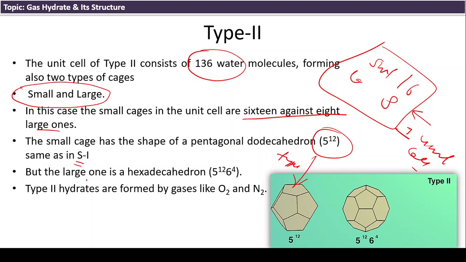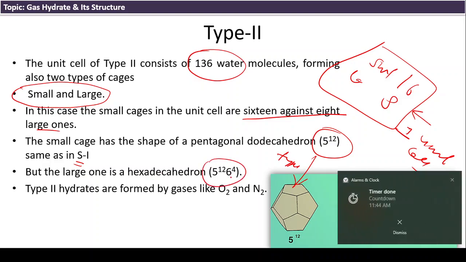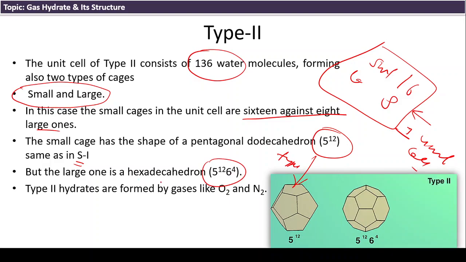But the large cage is a hexadecahedron, meaning 5 to the 12, 6 to the 4. That is the important thing here. The shape is slightly changed: we have 4 hexagonal faces and 12 pentagonal faces, so it is slightly different from type 1. Type 2 hydrates are formed by gases like O2 and N2.